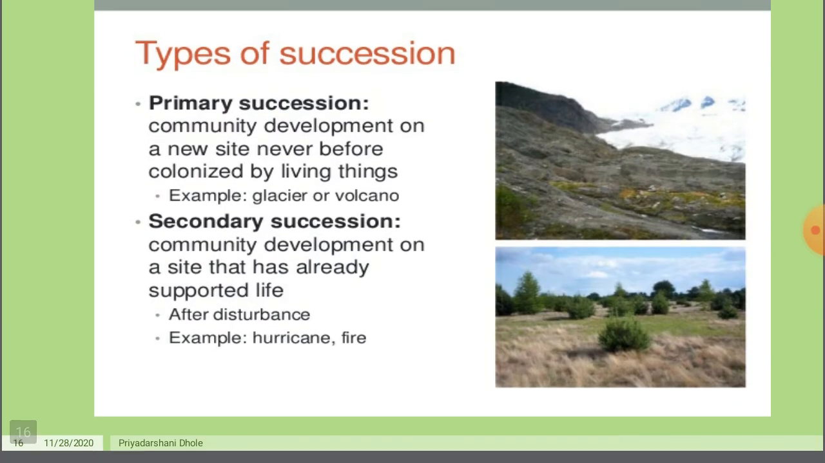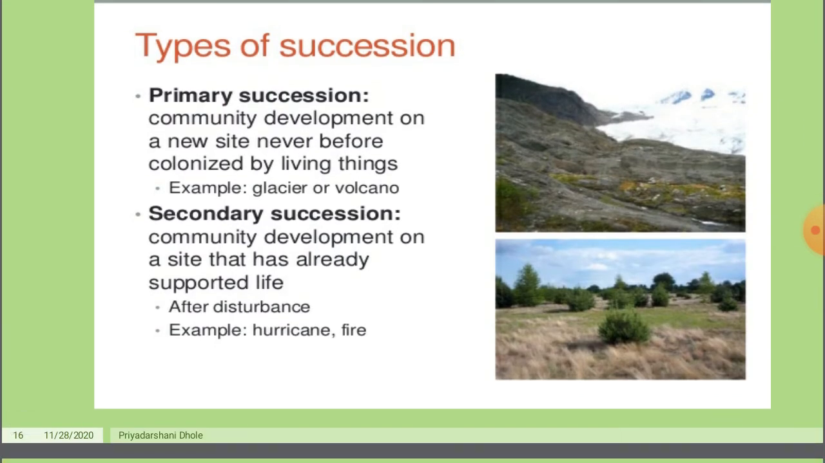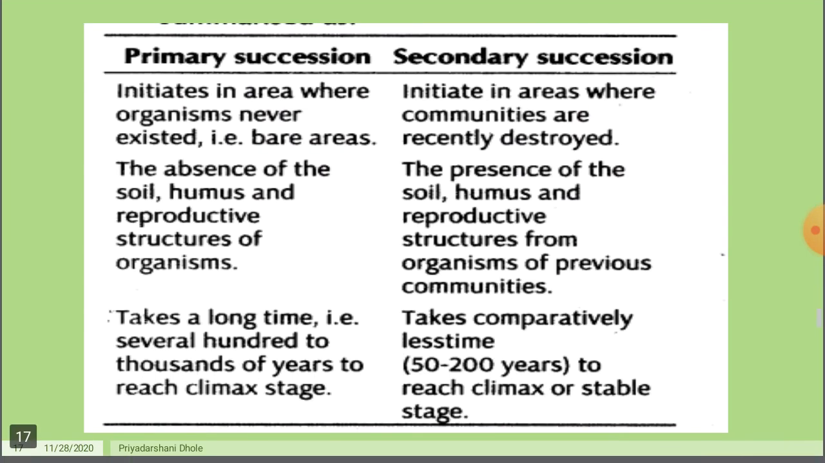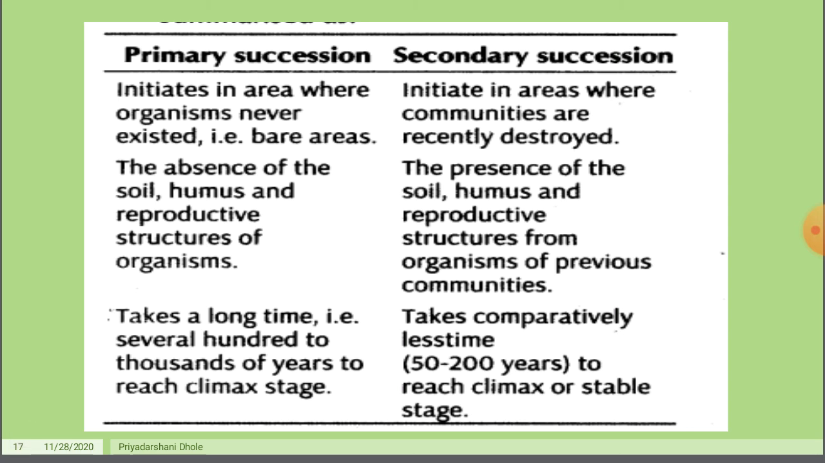Types of succession: primary and secondary. In primary, the community develops on a new site never before colonized by living things, for example a glacier or a volcano. In secondary succession, the community develops on a site that has already supported life, after a disturbance, for example a hurricane or fire. After the hurricane or fire, life begins once again, which is called secondary succession. This is the difference between primary and secondary succession.